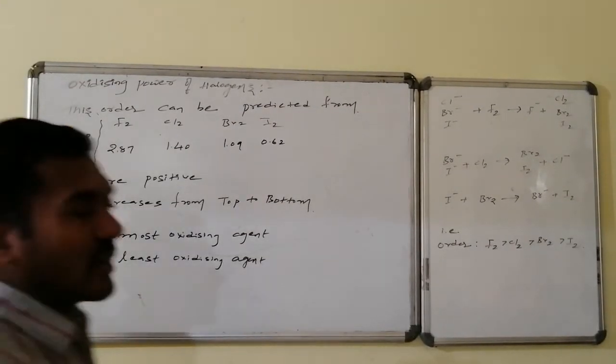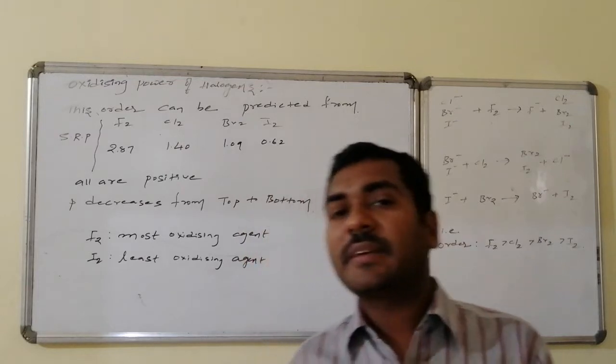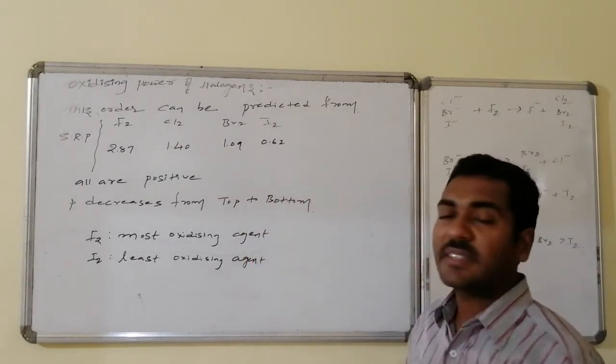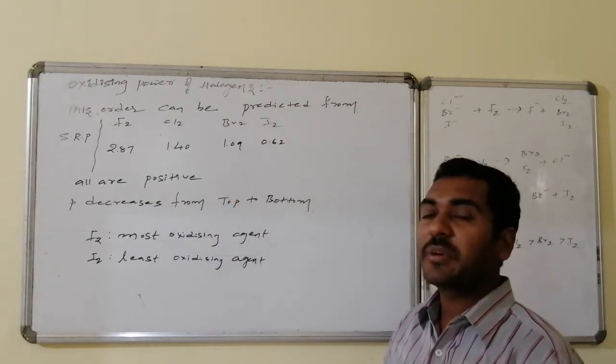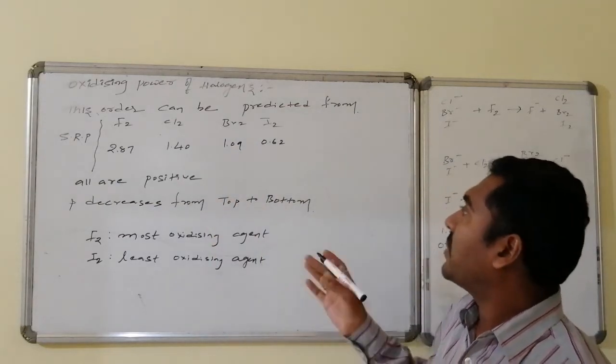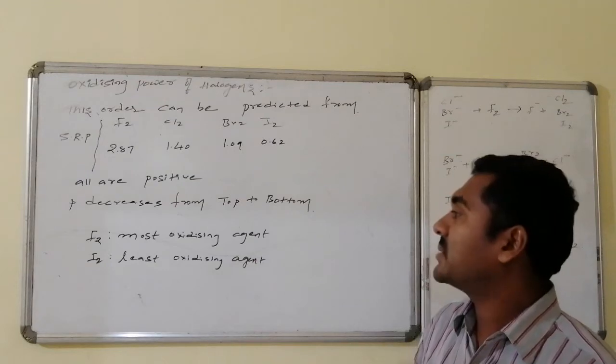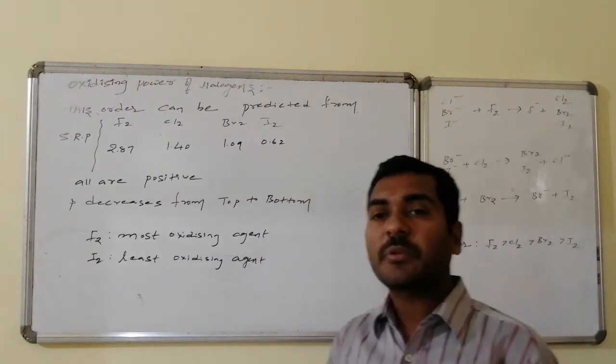This particular oxidation ability order can also be predicted from the standard reduction potentials. The standard reduction potentials of the halogens fluorine, chlorine, bromine, iodine are 2.87 down to 0.62. All are positive and all are decreasing from top to bottom.